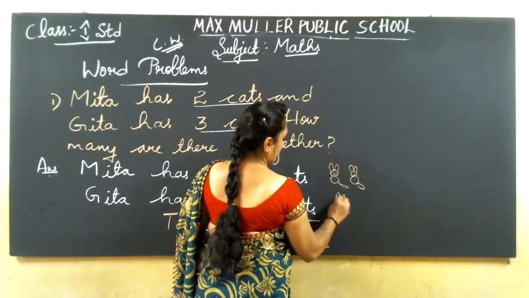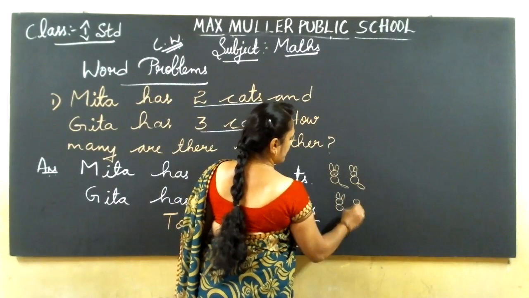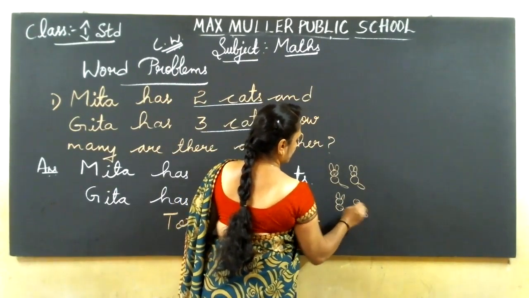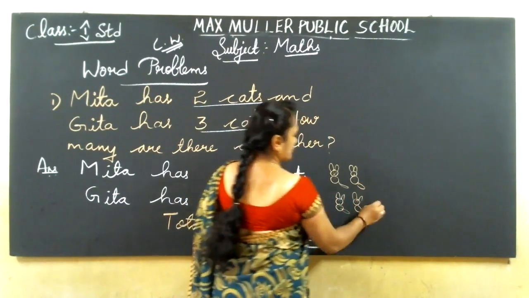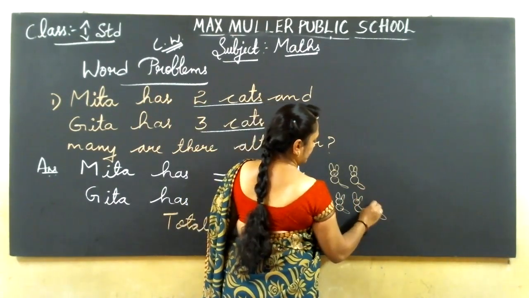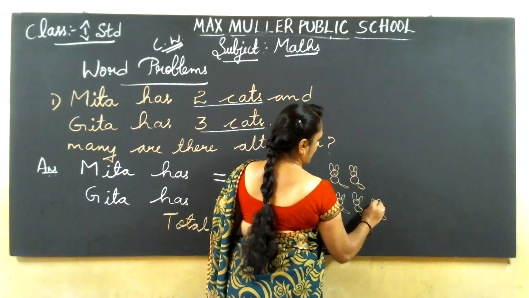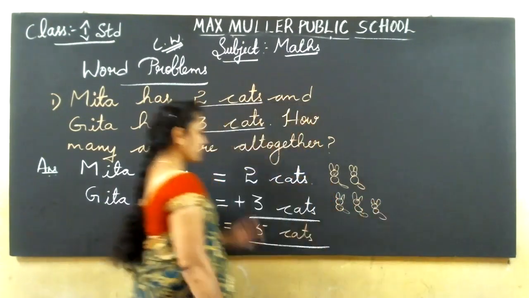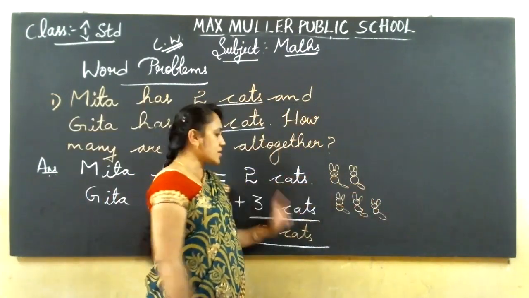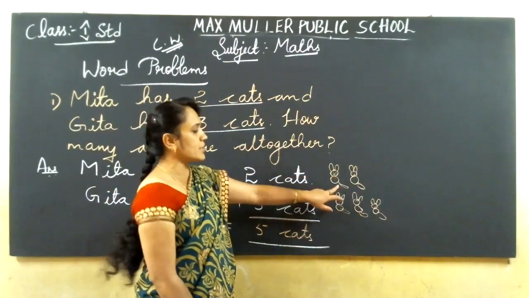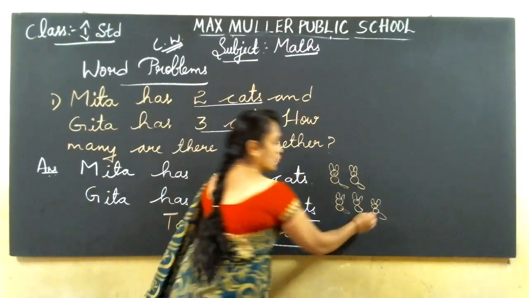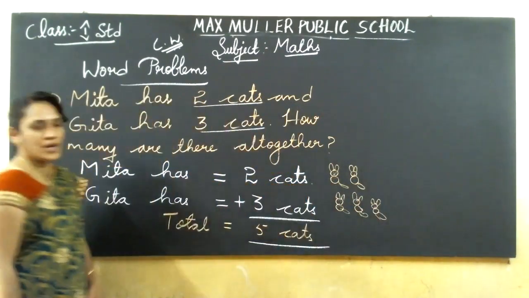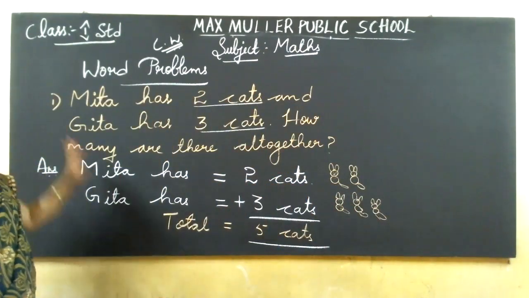Just I'm showing for you. Let's see. Meeta is having 2 cats, Geeta is having 3 cats. Count now how many cats are there totally? 1, 2, 3, 4, 5. Total how many cats? 5 cats. Understand how to do this sum? See, once again I'll tell you.